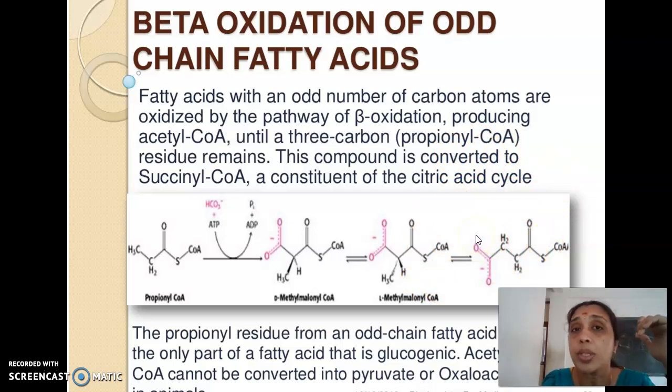We have heard this term, no? Succinyl-CoA. Where does it come in? It comes in the TCA cycle. So succinyl-CoA is a TCA cycle intermediate. So this is how we can feed into our TCA cycle. So propionyl-CoA is not getting wasted. Instead, it is entering the TCA cycle. It can serve as a non-carbohydrate source in glucose formation. So it is a gluconeogenic substrate.